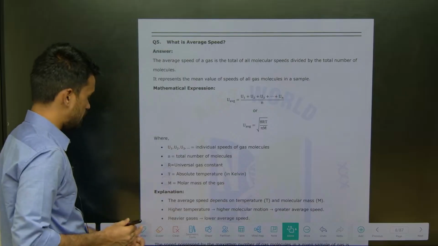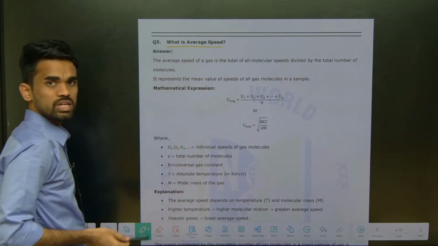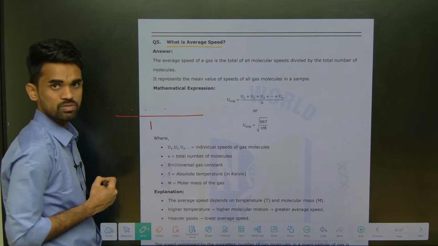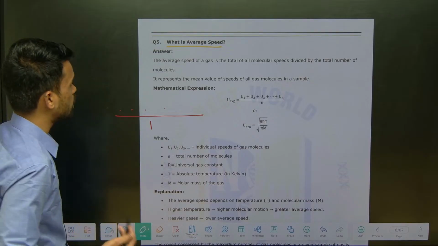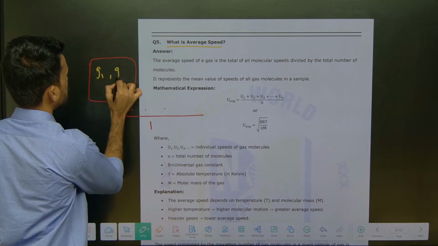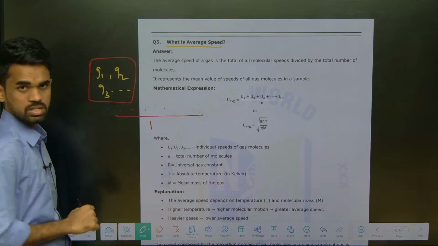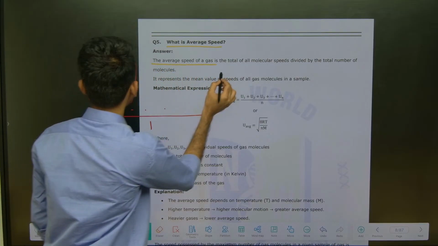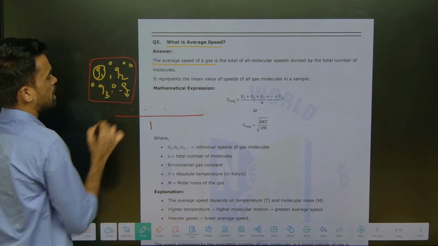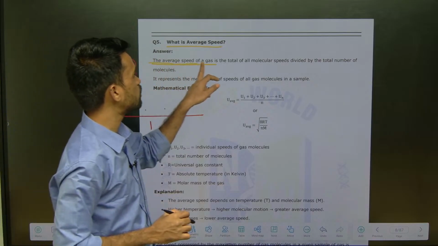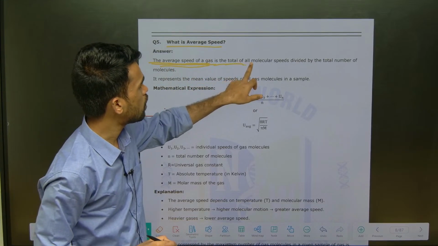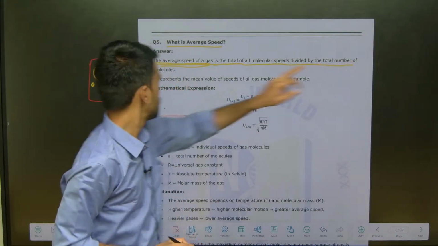Average speed. What is average speed? Average means the sum of observations divided by the number of observations. In the same way, there is a container with different gases, like gas 1, gas 2, gas 3. Each gas particle in this container will exert some individual velocity, right? The average speed of a gas is the total of all molecular speeds divided by the total number of molecules.